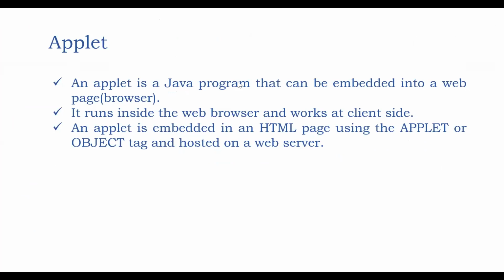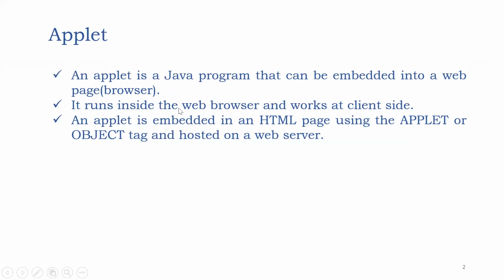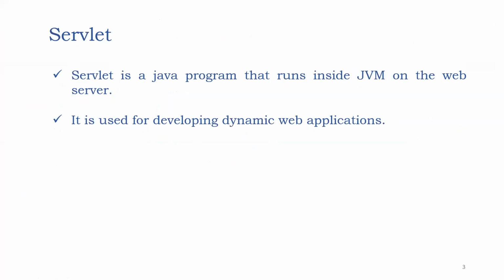An applet is a Java program that can be embedded into a web browser. It runs inside the web browser and works at client side. An applet is embedded in an HTML page using the applet or object tag on the hosted browser. This is about applet. We already covered. So this is about servlet.